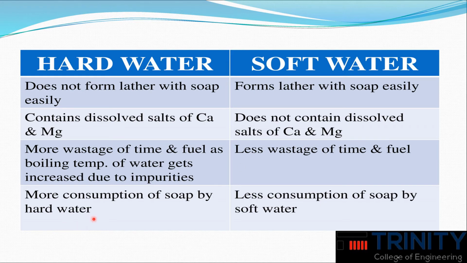In hard water, due to the presence of these ions, there is wastage of time and fuel, because the boiling temperature of the water gets increased. As a result, we have to take a lot of time to boil the water. In soft water, there is less wastage of time and fuel. And when we use hard water in the laundry, more soap is consumed, whereas in soft water there is less consumption of soap because it produces lather very easily.